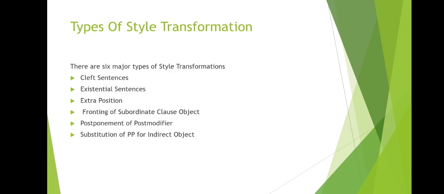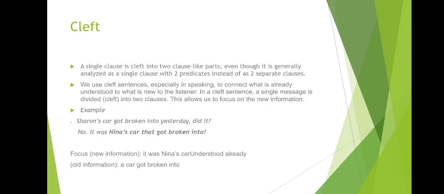Let us understand the different types of style transformation. There are 6 major types of style transformations. First, it's cleft sentences, then existential sentences, extraposition, fronting of subordinate clause object, postponement of post modifier, substitution of PP for indirect object. Let's have a detailed view about cleft sentences.